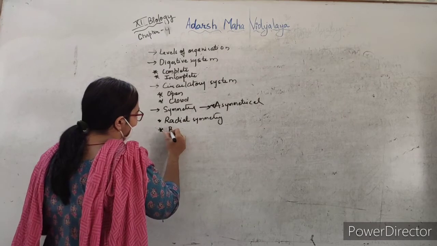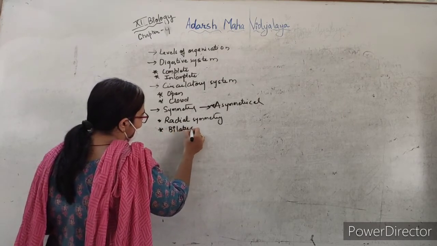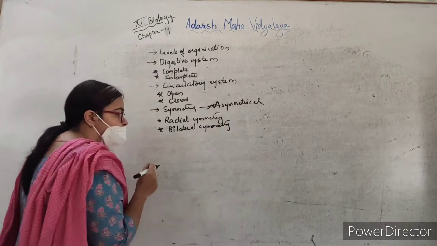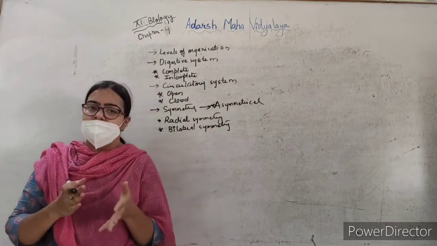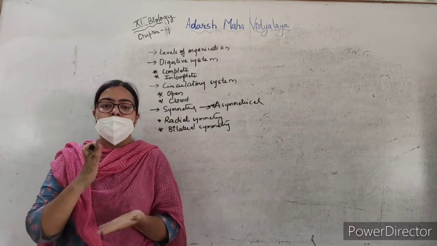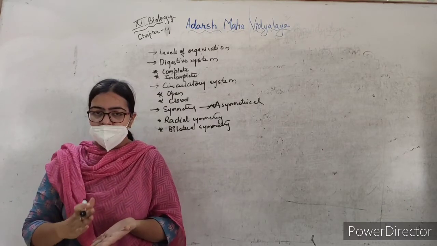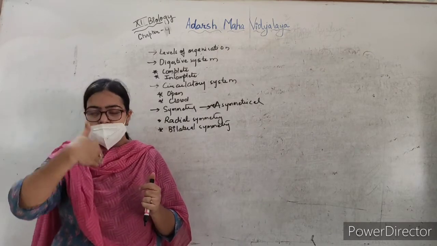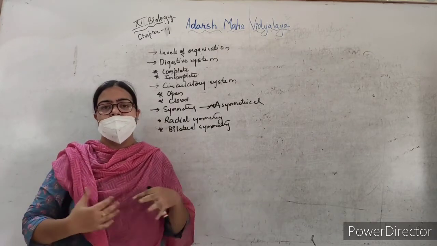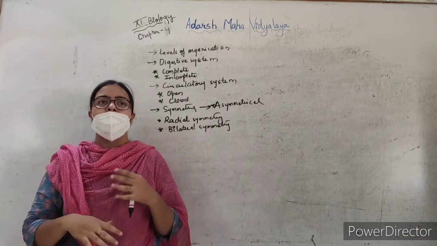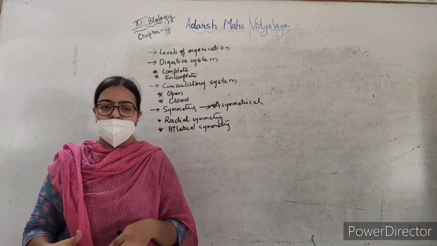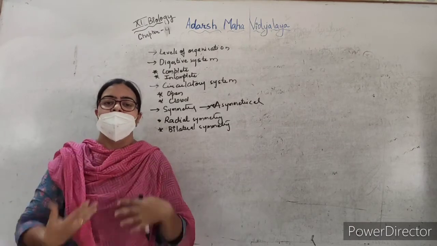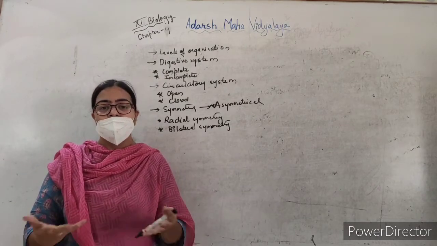Now the other one is bilateral symmetry. Bilateral symmetry is symmetry in which the organism can be divided into two equal halves only in one plane. As we know, we humans, when I make an incision in this way, my left and right half will be almost the same when only the outer side is observed. But when a section comes like this, my upper half and lower half will not be the same morphologically also.